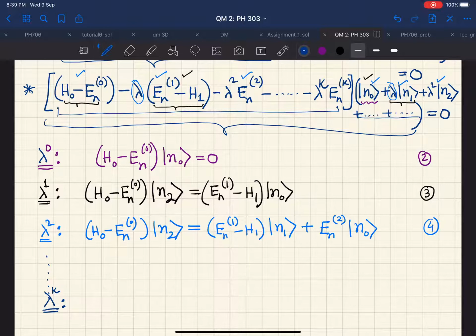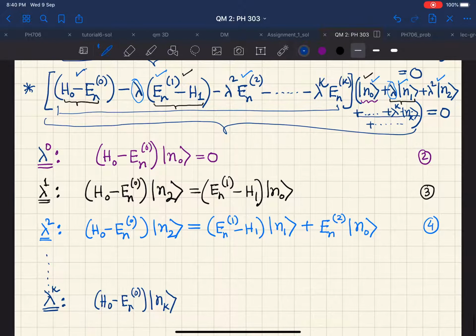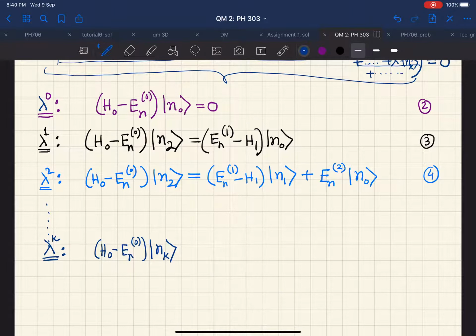In this manner, if we go ahead, there will be a situation when we will have a lambda to the power k nk type of term, and also this series will go on. So if this first term on the left hand side, H0 minus En0, acts on this ket nk, that will give us the first term in the lambda to the power k coefficient. So this is going to give us H0 minus En0 acting on ket nk. Then as we are following a particular form, we will write everything on the right hand side.